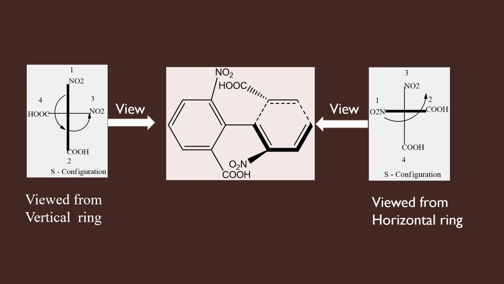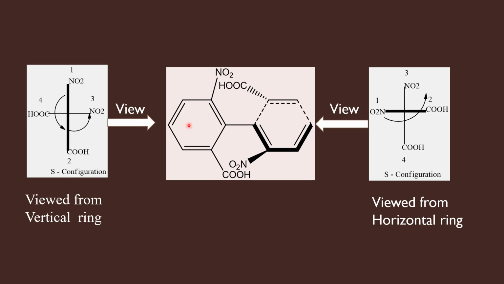The properly substituted biphenyls are chiral, and this is a chiral biphenyl, and we should know how to assign the absolute configurations for chiral biphenyls. In assigning configuration for biphenyl, as the first step we have to draw the cross lines, and then we should decide from where we are going to view this molecule.